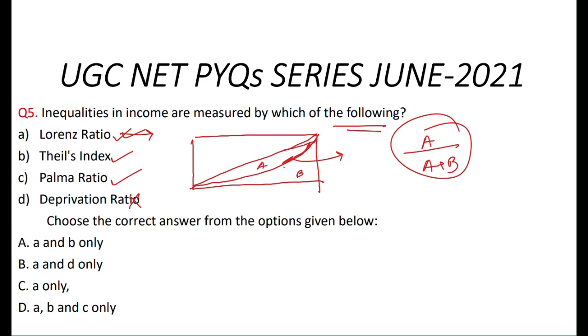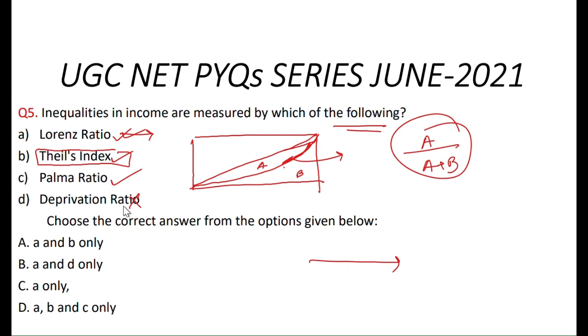And what is Thales index? Thales index is basically an entropic distance the population is away from the ideal egalitarian state. What does an ideal egalitarian state mean? Where all people are equal, that is the egalitarian state. How far the population is from the ideal egalitarian state, this situation is measured by the Thales index.